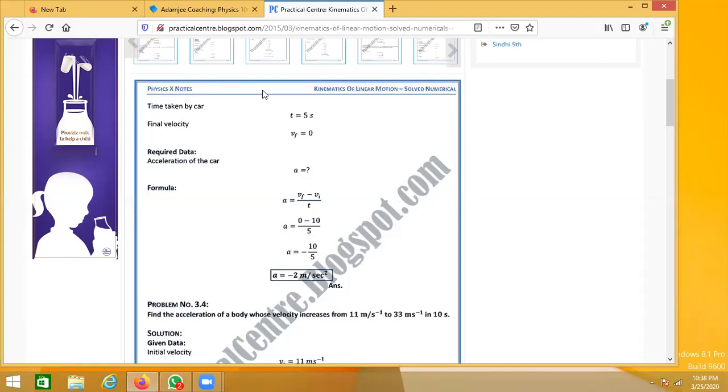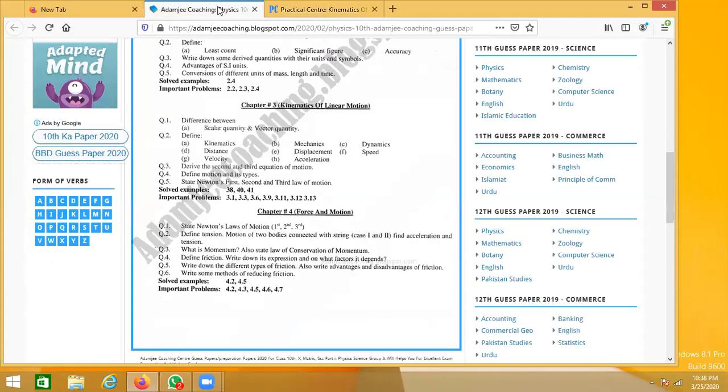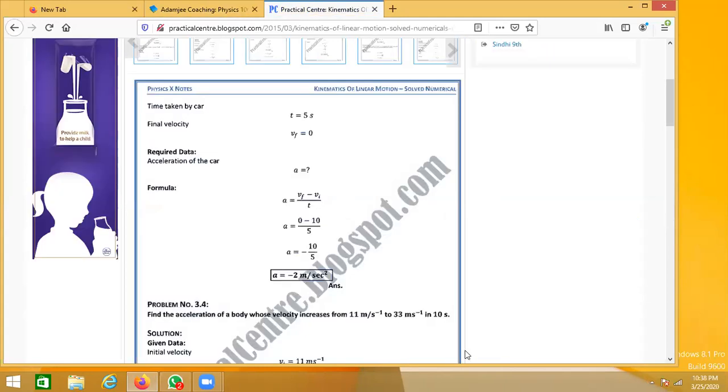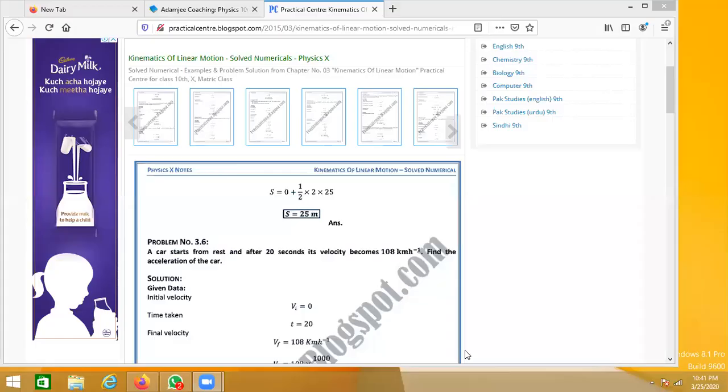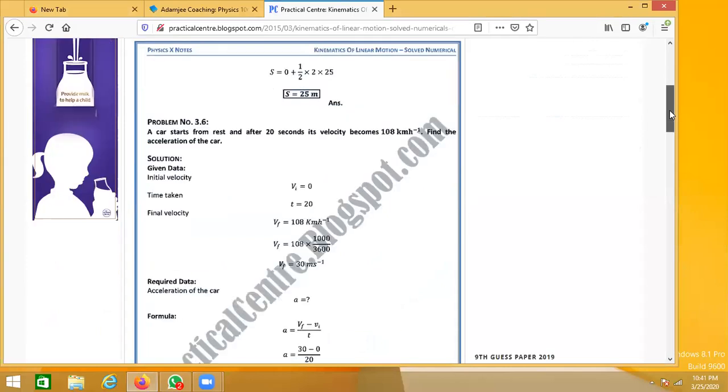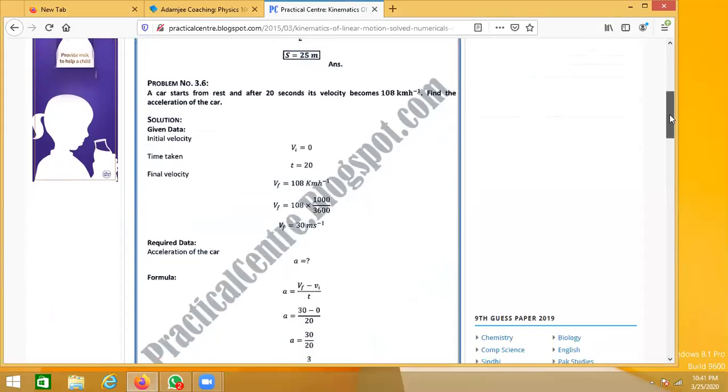Okay, so after this numerical, which is 3.3, we are moving on towards 3.6, which is the next numerical. Here we can see that a car starts from rest, which means the initial velocity of the car was 0.